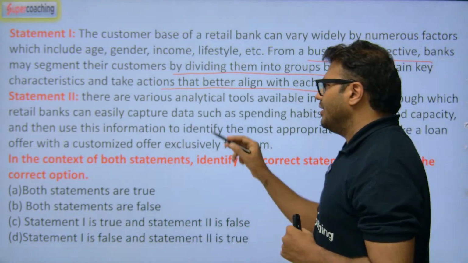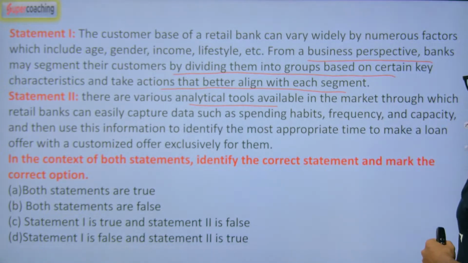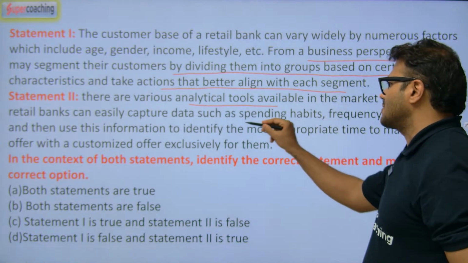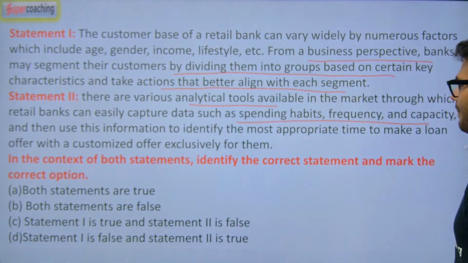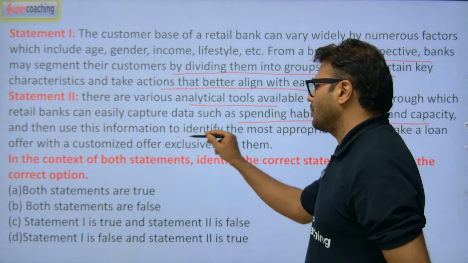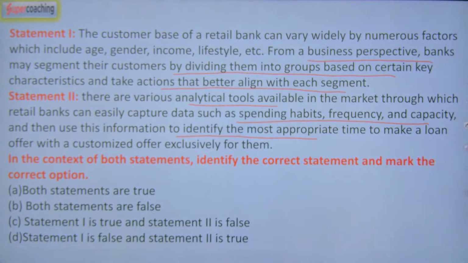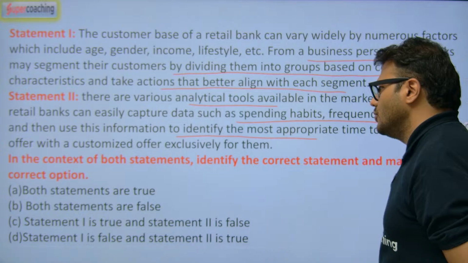Statement 2: there are various analytical tools available in the market through which retail banks can easily capture data such as spending habits, frequency, capacity, and use this information to identify the most appropriate time to make a loan offer with a customized offer exclusively for them.